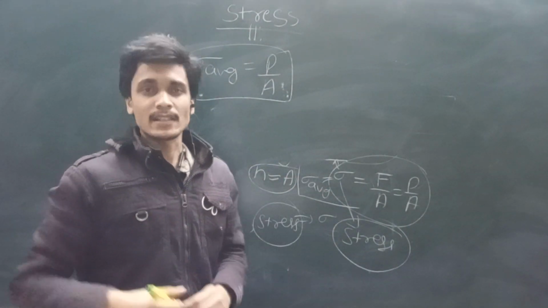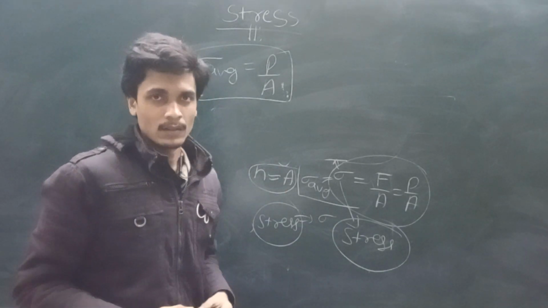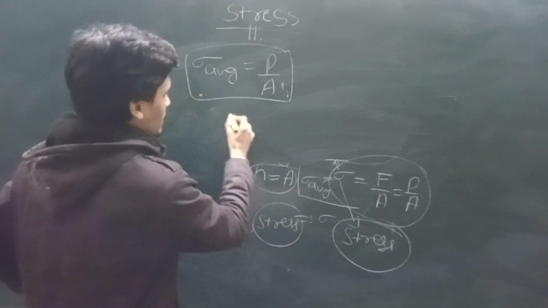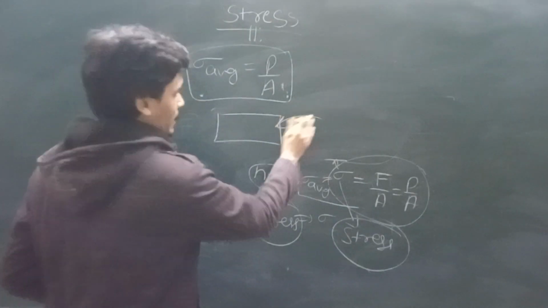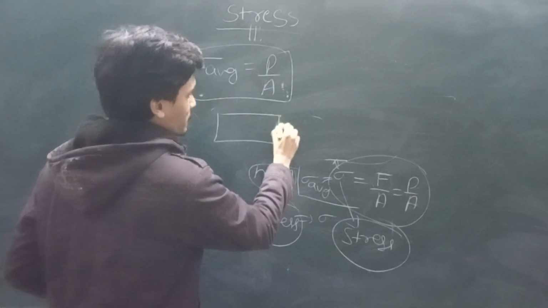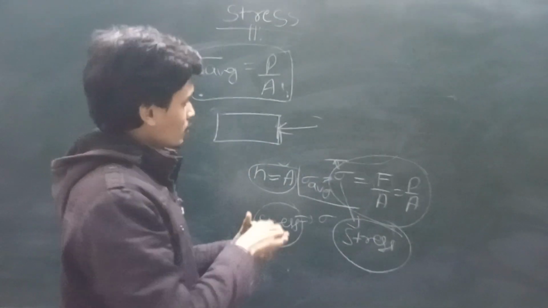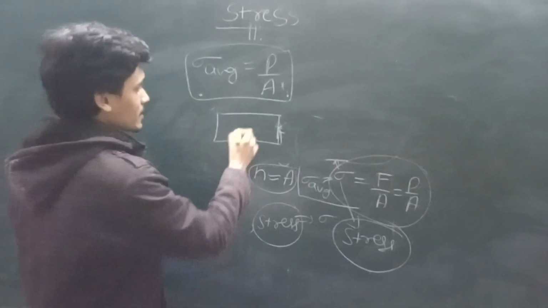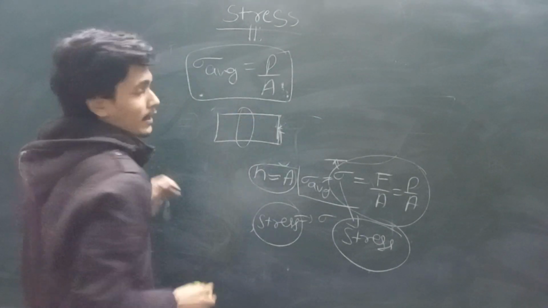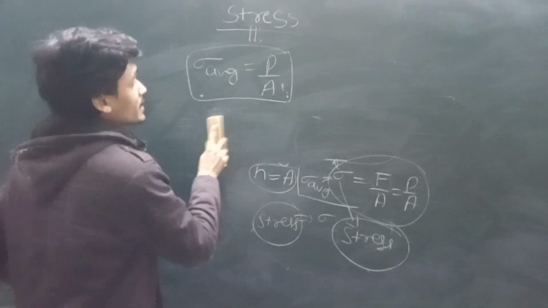But pressure is an external phenomenon, while this stress is an internal phenomenon in the body. We always apply pressure on the external surface, in the direction perpendicular to that surface. But here, this stress is an internal phenomenon. Okay, so we must know the difference between stress and pressure.